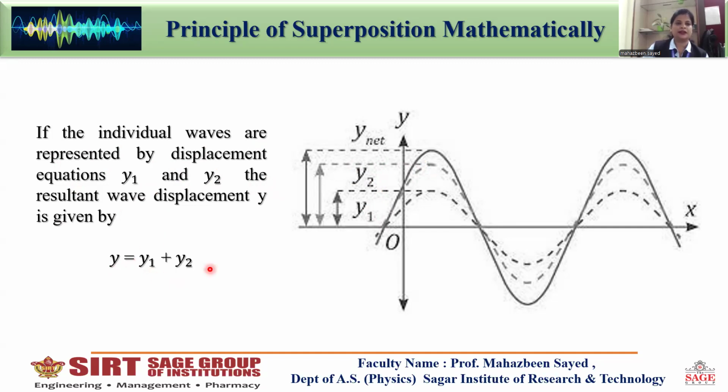That is the algebraic sum of the displacements of the individual waves. When the two waves are superimposed or overlap each other, we get this resultant wave, and its displacement y is calculated by this equation.